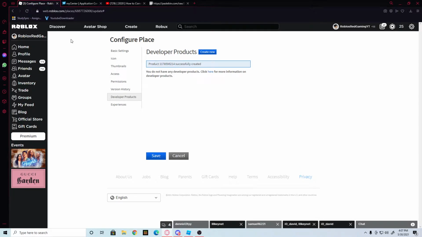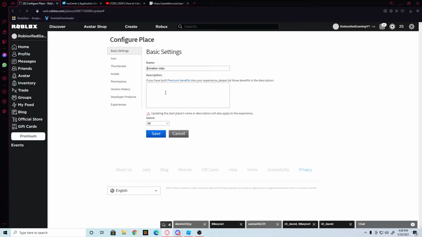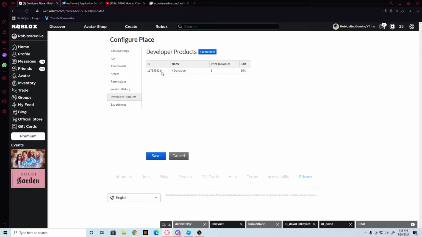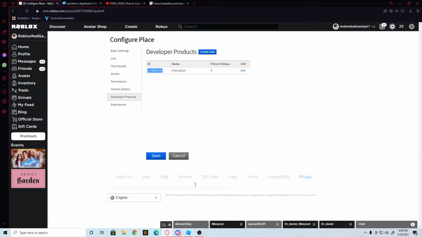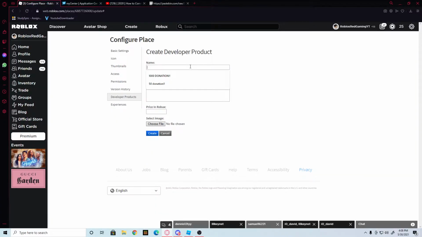Now if I reload, developer products, this is it. And this is your ID. So you want to press copy, or just Control C, highlight the ID, go back to here, and where it says 5, just do Control V, and it's a new number. Easy as that. Then you want to do 10. So create new. I'm going to do 10 donation with an exclamation point because you can't have the same donation name all the time or else it's not going to let you. 10 and 10.